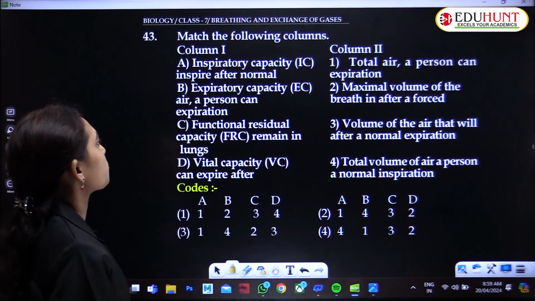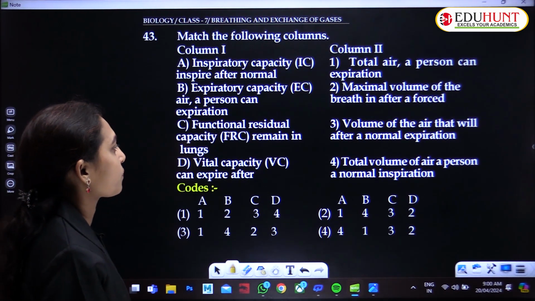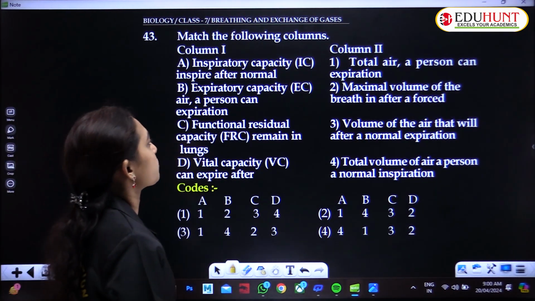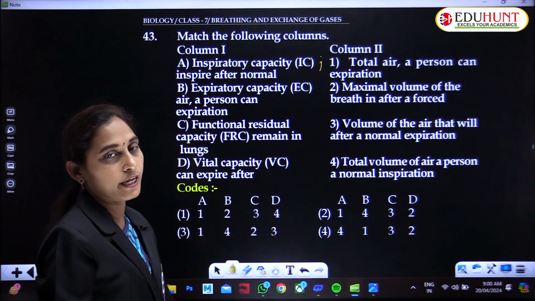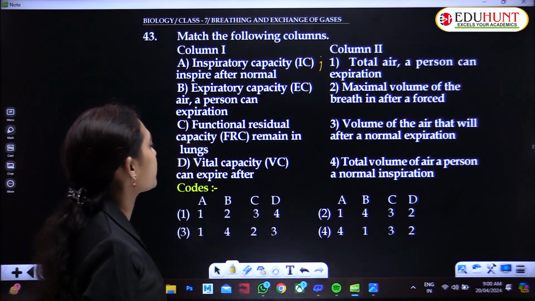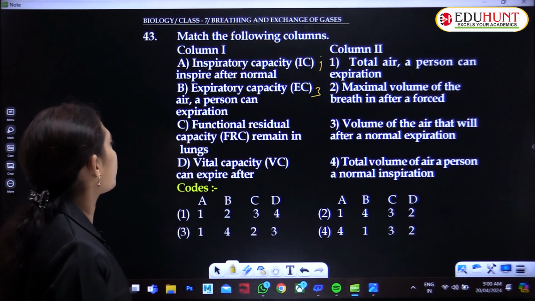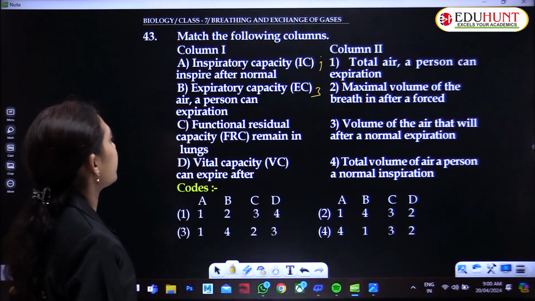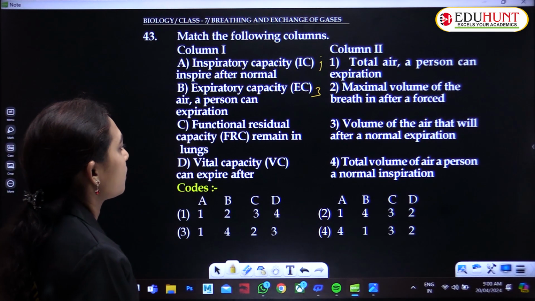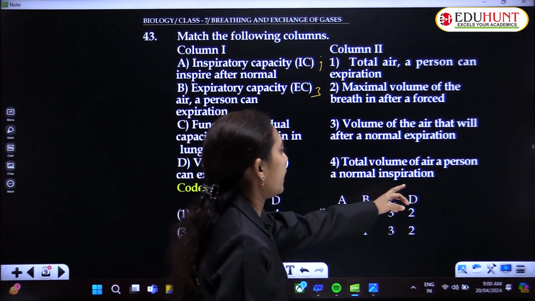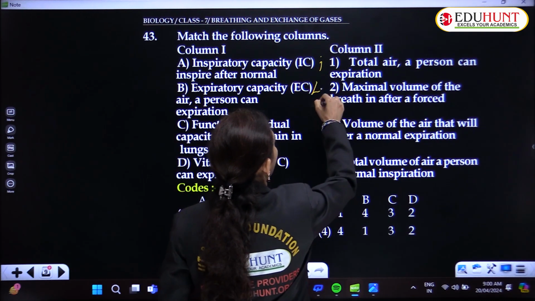Inspiratory capacity, the total volume of air a person can inspire after a normal expiration, matches with 1. Expiratory capacity, the total volume of air a person can expire, matches with 3.